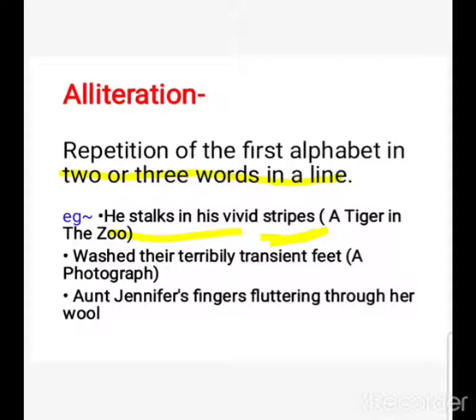This is a line from A Tiger in the Zoo poem from the 10th class. The same is the case with the poem A Photograph. This is the line here: washed their terribly transient feet. As you can see here, the alphabet T is repeated in both these words, terribly and transient. So here also alliteration is being used. Aunt Jennifer's fingers fluttering through her wool. Fingers and fluttering, F is repeated in these 2 words. This is the poem in plus 2 class. I think you are just understanding what the alliteration poetic device is.